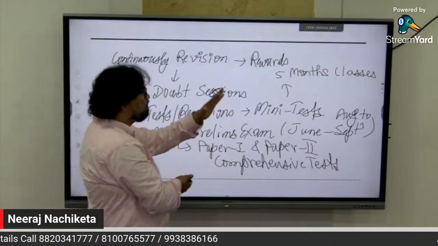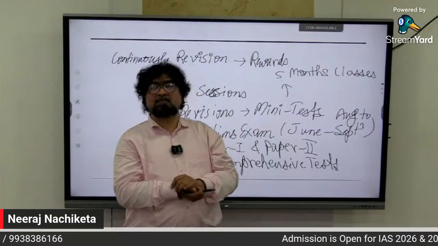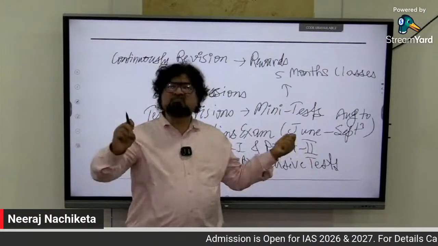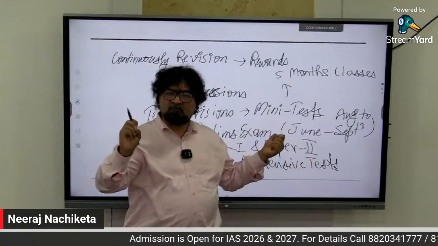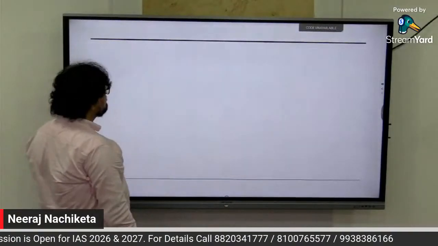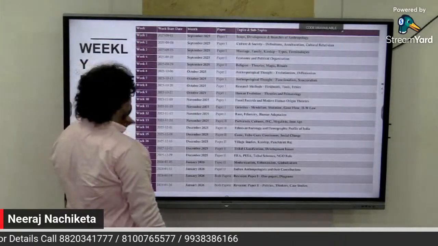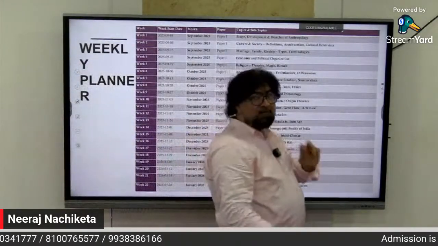So mini tests will be going on with the classes there. And after the prelims exam, complete paper 1, paper 2, full test. That will come. Then what will be the next thing here? The next thing will be this weekly planner. You will get a weekly planner like this.